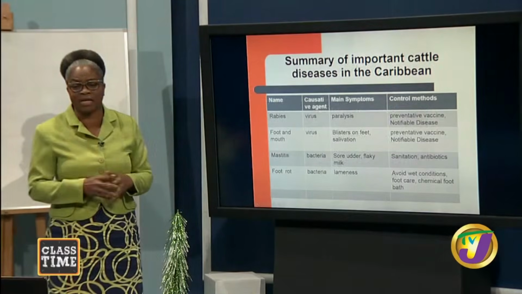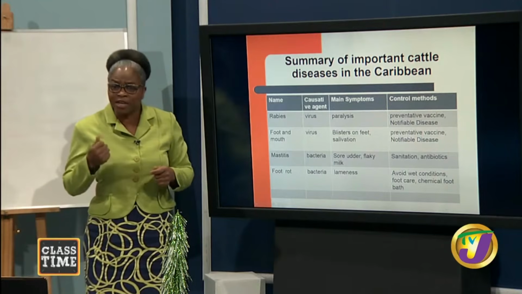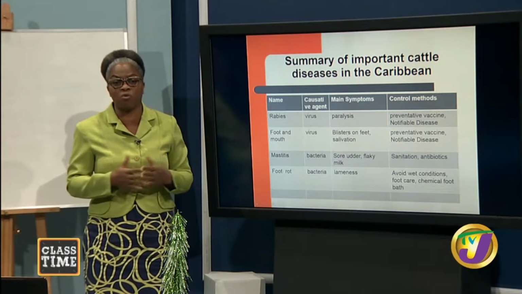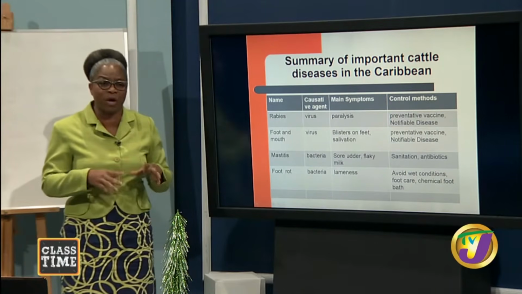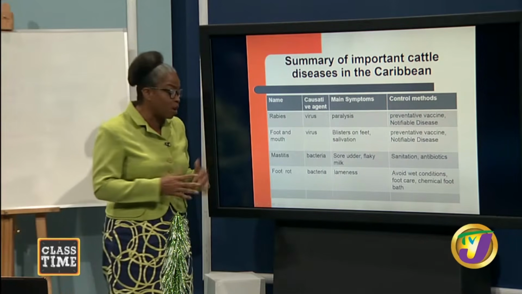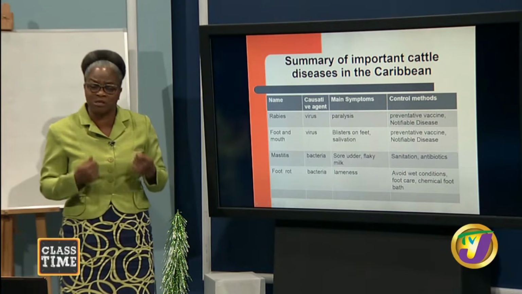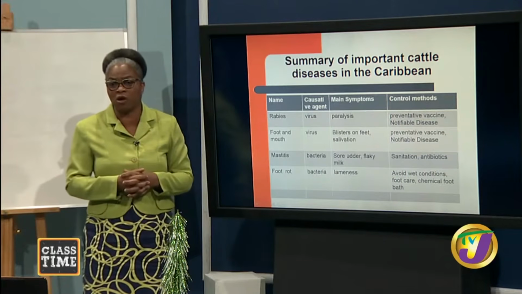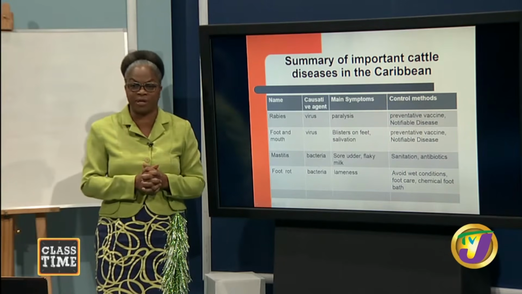It's very, very important, as I said before, to observe the animals, yes? Sometimes you have to take those that have their hoofs and you have to trim them. You want to make sure that your animals are doing well. That is why, too, we tend to put our goats and so on on a slatted floor. You want to ensure that they are not staying in wet conditions for long, because you don't want them to come down with foot rot. Good? You don't want that at all, because that is going to limit the amount of money that you're going to make and the productivity of the animal. And once you're investing money into any project at all, you want to make sure that you benefit from the project. And this is very, very important. Good?